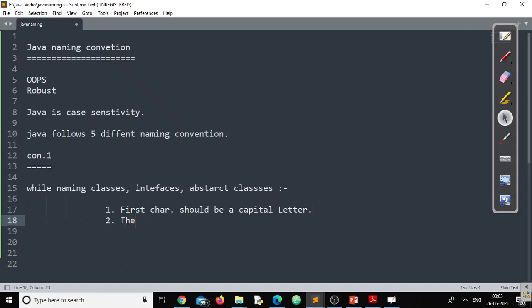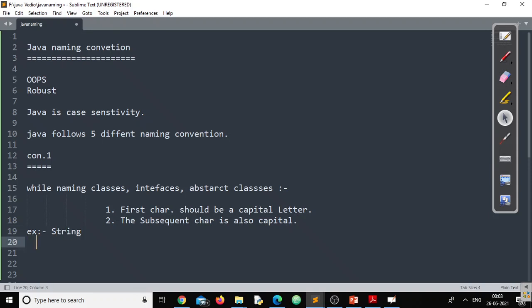Next, the subsequent character is also capital. You need to understand which character I am referring to as the subsequent character. Suppose, for example, in Java we have a class called String.